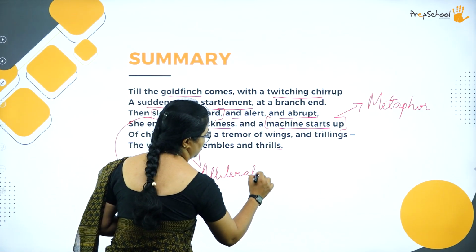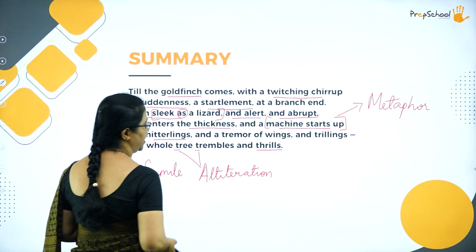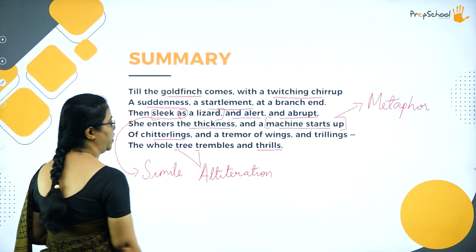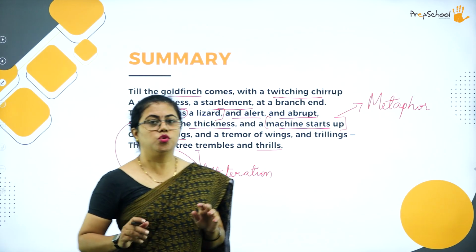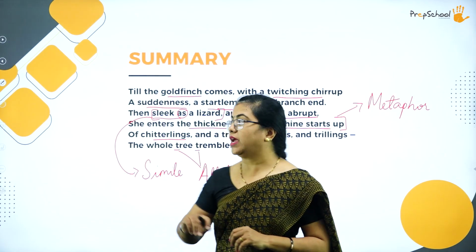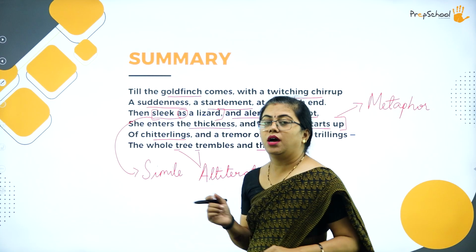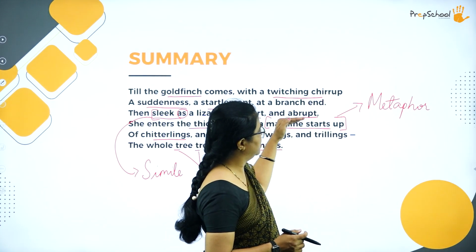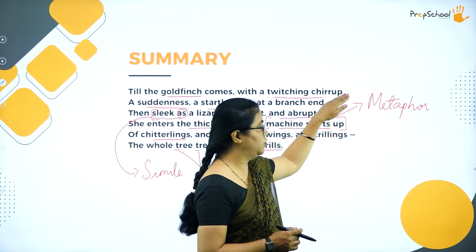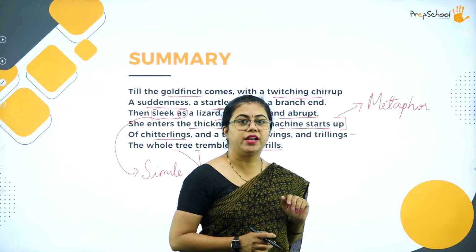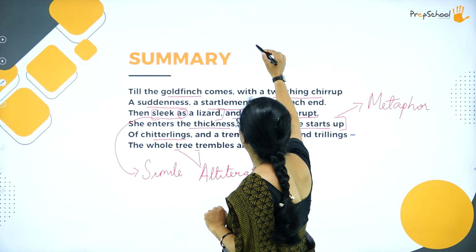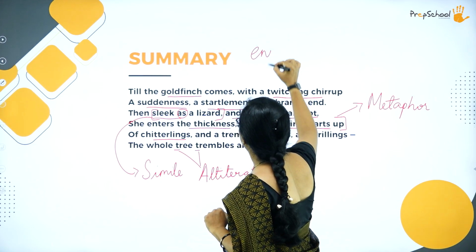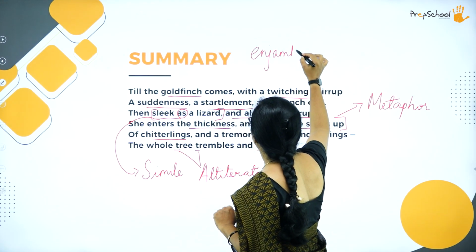Okay, so this is called alliteration. There are three literary devices that are used over here. So this was the summary of it, and you can also observe that there is no rhyming word at all even in this stanza. Chirrup, and so on, it doesn't end at the end of the line, it ends somewhere else. So since this is written in free verse, as I said, this usage is called enjambment.